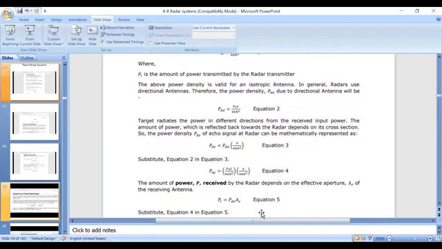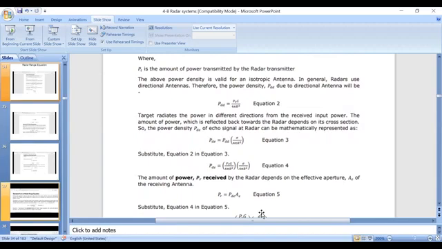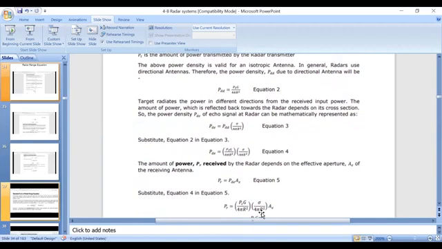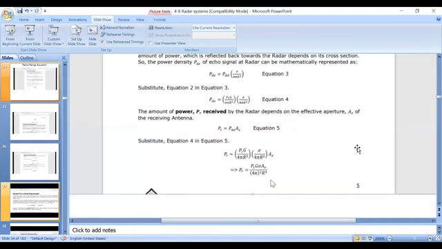Now substitute equation 4 in equation 5. So PR is equal to PTG by 4 pi r square into sigma by 4 pi r square into AE. This is your equation 6.